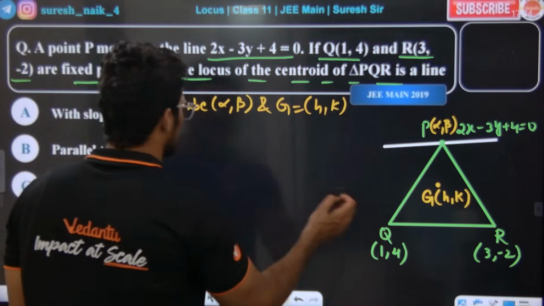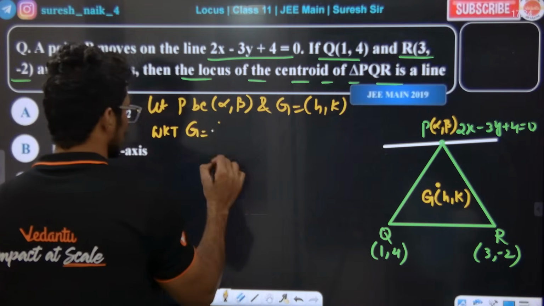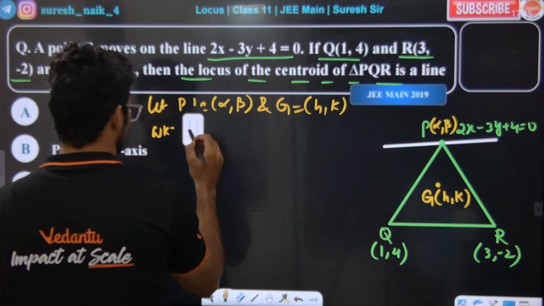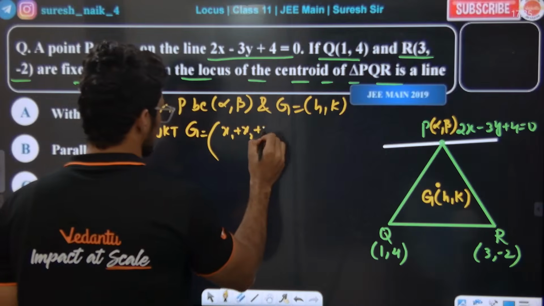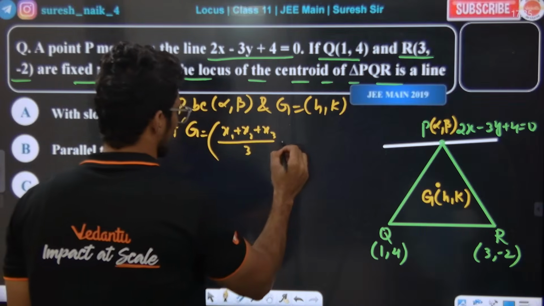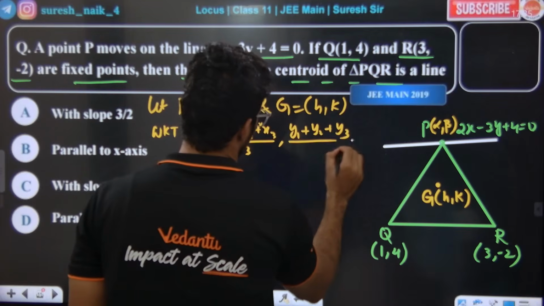We know the centroid formula: x1 plus x2 plus x3 by 3, y1 plus y2 plus y3 by 3.